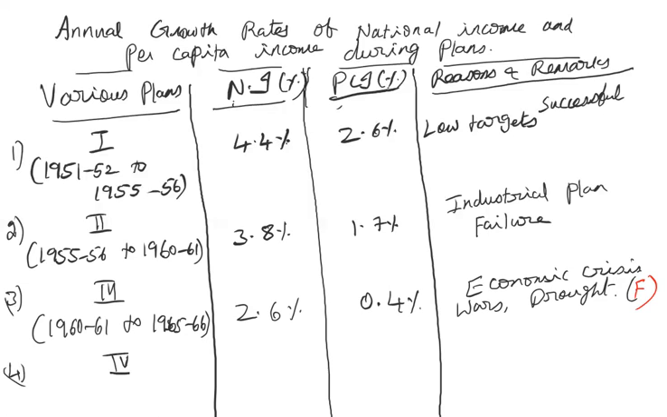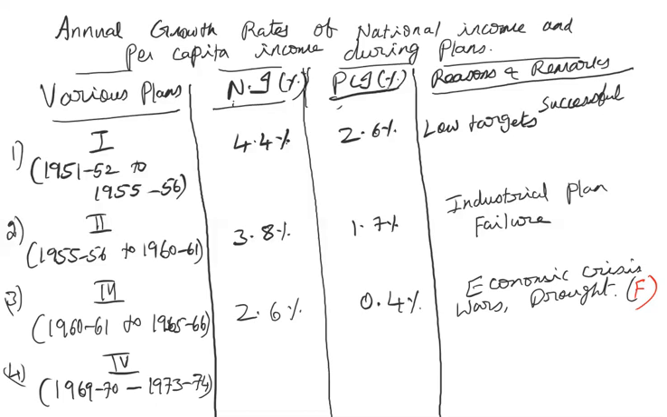So the fourth plan was between 1969-70 to 1973-74, because between 1966 to 1969, there were 3 annual plans that is called the plan holiday. Because of the severe crisis in the country, the government could not continue with the full-fledged 5-year plans. So the 3 years were considered a plan holiday. Okay. And then finally the fourth plan commenced in 1969.